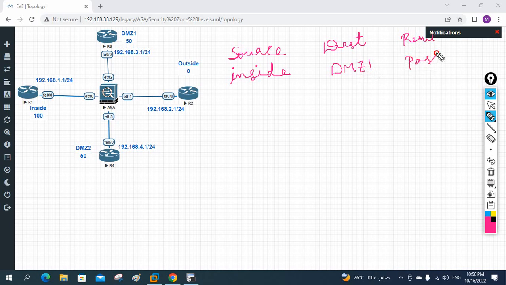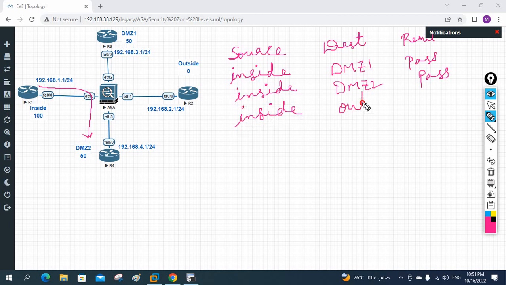Pass, they allow. Then source again inside, and DMZ2, pass, they allow that one also. And again source is inside, from inside I am going to outside, it allows, it passes me. Outside, they pass us. So we will write pass. From here everywhere it is pass.